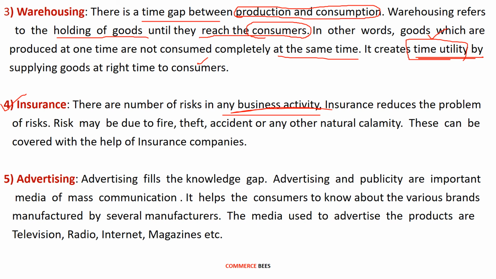Risk may be due to fire, theft, accident, or any other natural calamity like rain, floods, etc. These can be covered with the help of insurance companies.